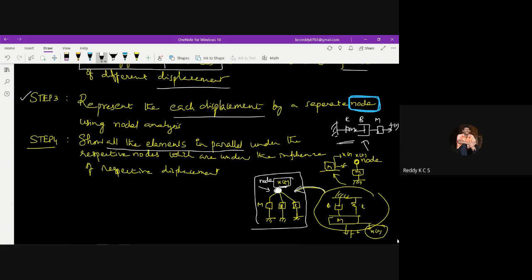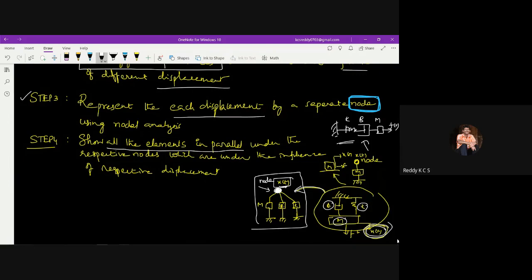So the first step is what? Identify the displacement. Yes, we have identified x of t, and this displacement has to be represented as a node. Next, represent each displacement by a separate node. Then we are showing all the elements in parallel. So m, b and k, these three elements undergo the same influence of displacement x of t.